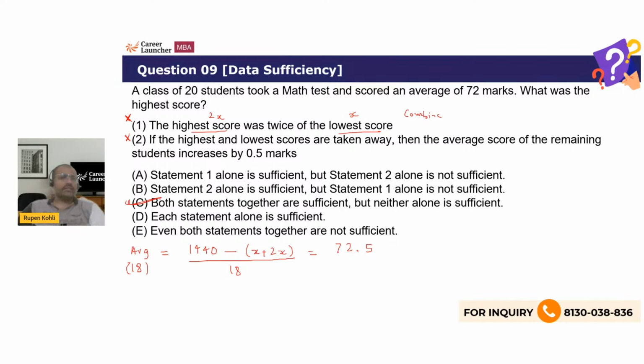So a pretty regular kind of a problem of DS, and combining does work in this case. So C is the answer. But always remember the algorithm, right? First check one alone, is it sufficient or not? Then check two alone, if it is sufficient or not. That has to be done always, right? That is the way to approach a DS problem. All right, let's take one more. Let's take one more.